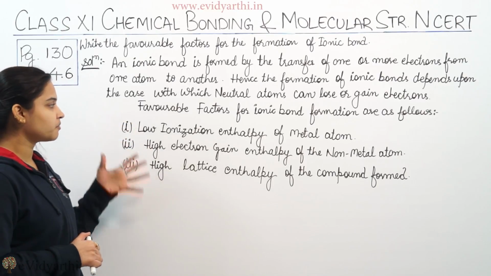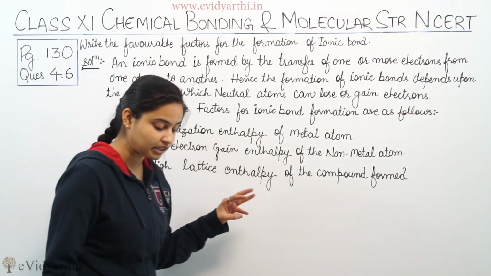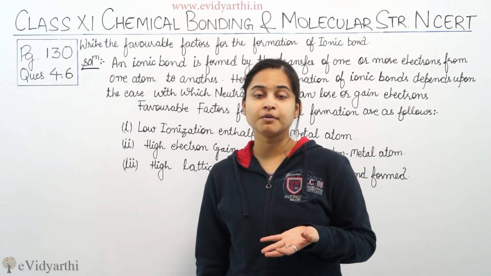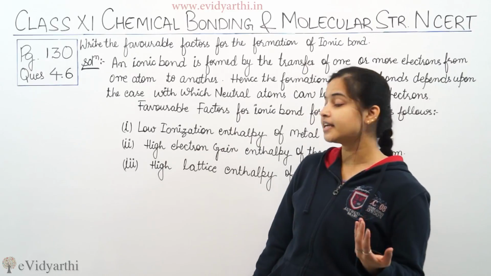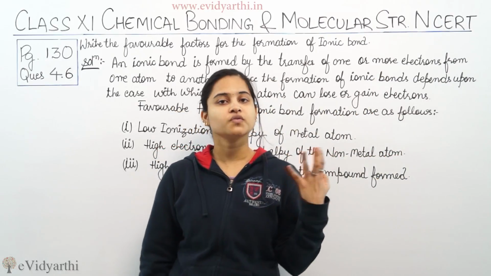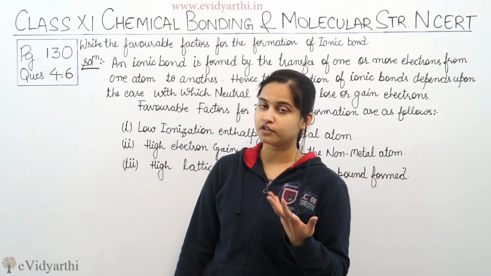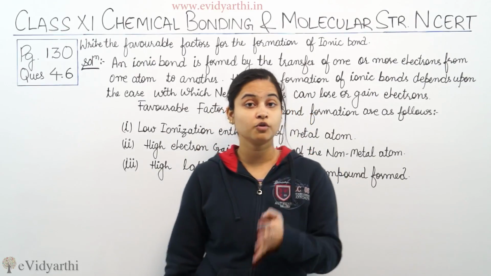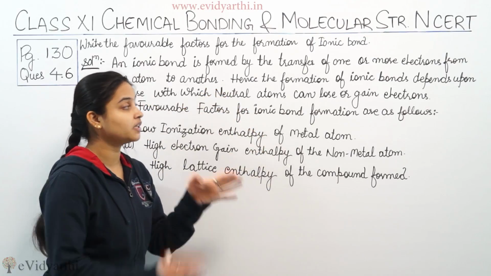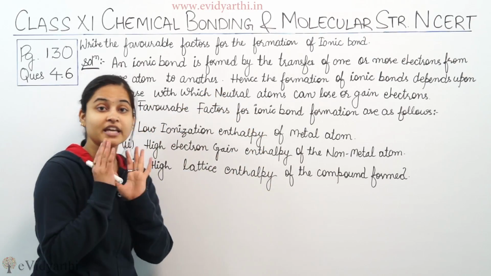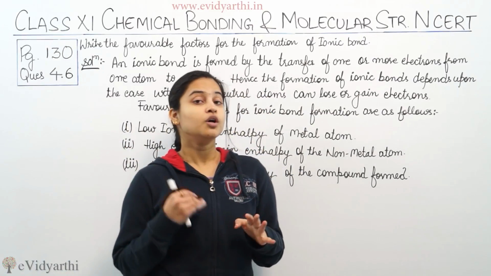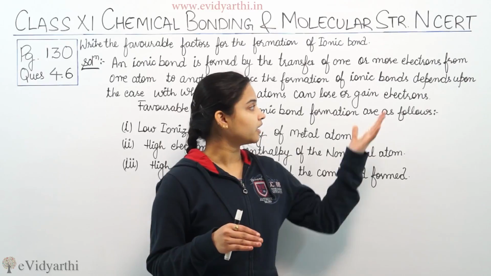So these are the three favorable conditions: low ionization enthalpy of the metal atom, high electron gain enthalpy of the non-metal atom, and high lattice enthalpy of the compound so formed. So these are the three favorable conditions for the formation of ionic bond, and moreover you need to know that the formation of an ionic bond depends upon the ease with which any neutral atom loses or gains electrons.